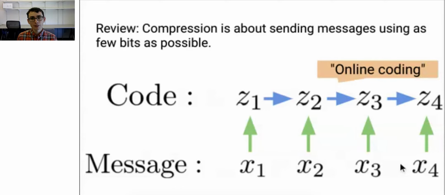Now, one interesting feature of online coding is that it effectively learns a model of code words, a model that guesses what the next code word will be given the previous code words. In general, online coding can work a lot better than encoding all words independently.